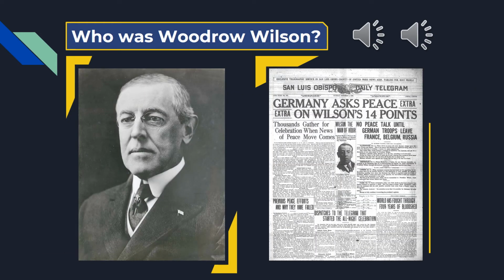But who was Woodrow Wilson really? Thomas Woodrow Wilson was born December 28 in 1866, and he died at the age of 68 in 1924. He was an American politician and academic who served as the 28th President of the United States from 1913 to 1921. Wilson's 14 points were: number 1, diplomacy should be public with no secret treaties.